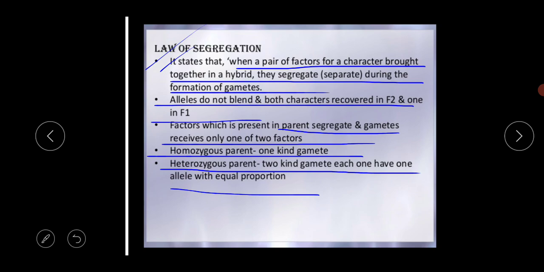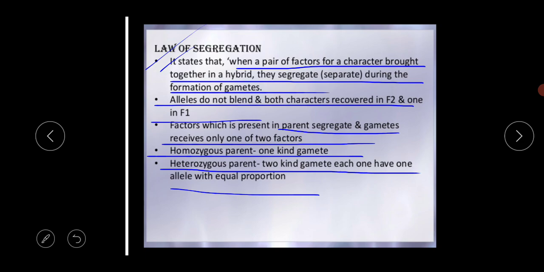Suppose for the height gene, the mother gives the character and the father also gives the character, but the offspring gets only one gene of these two.